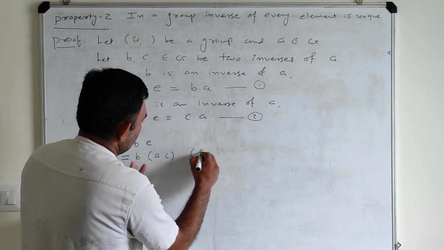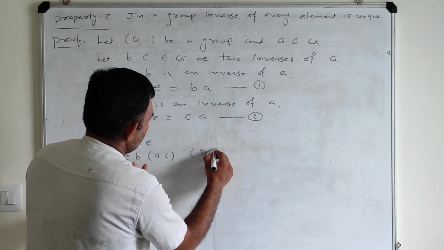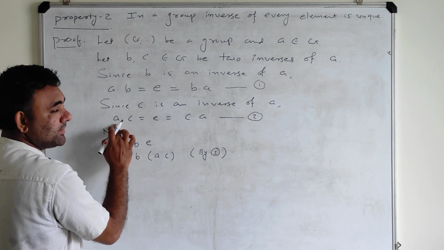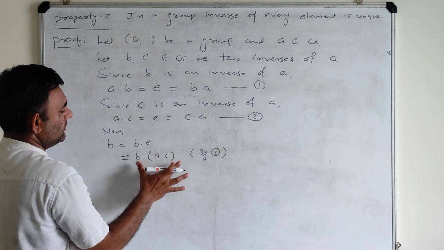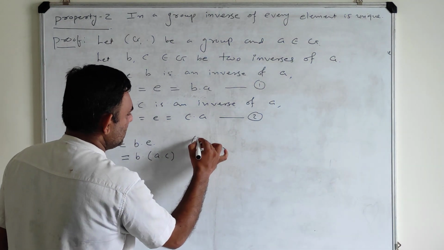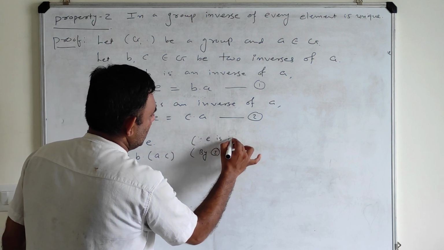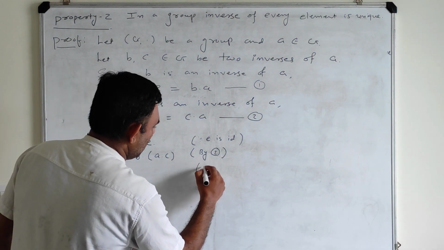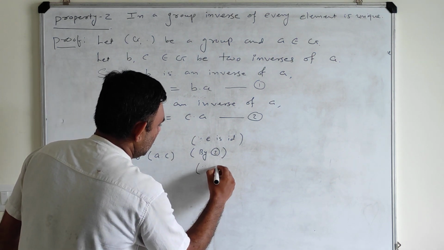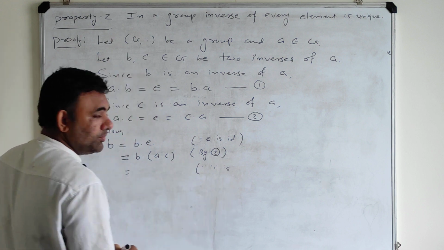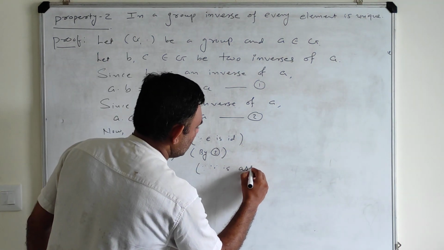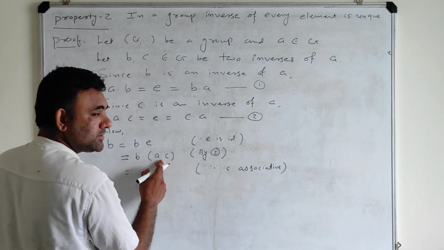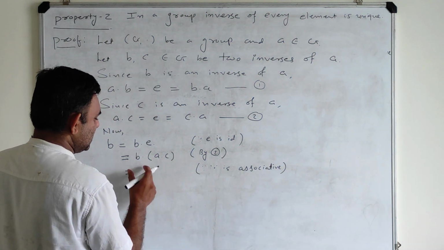So this is by result number 2, you can see e can be written as ac. So I am using this value here. Now this multiplication in the group is associative, so due to the associativity of this multiplication, I can shift this bracket.